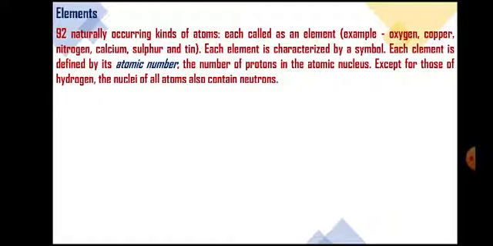Each element is defined by its atomic number. Atomic number is the number of protons in the atomic nucleus. Except for those of hydrogen, the nuclei of all atoms also contain neutrons.